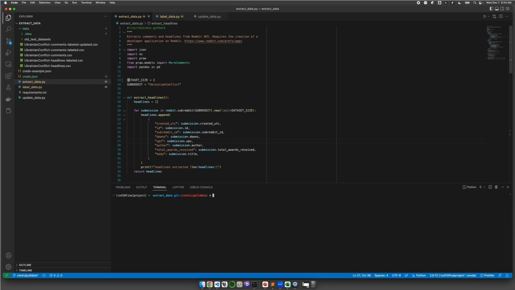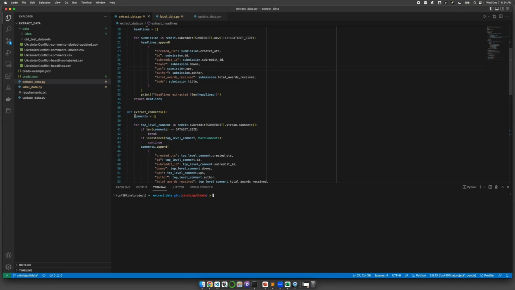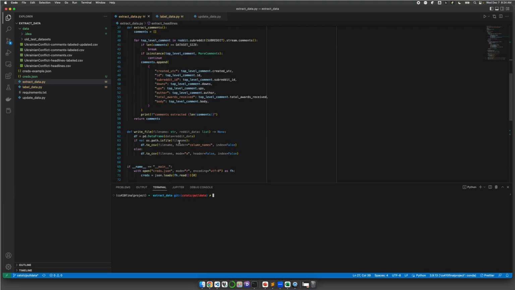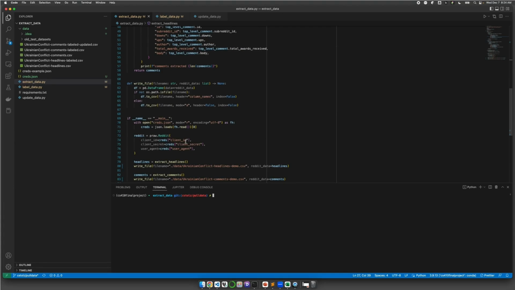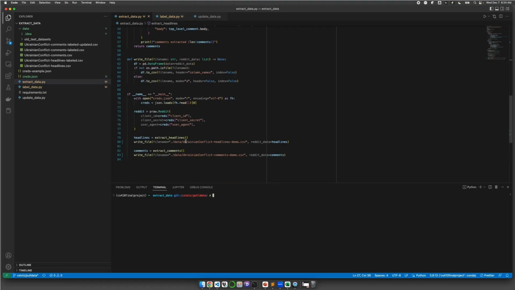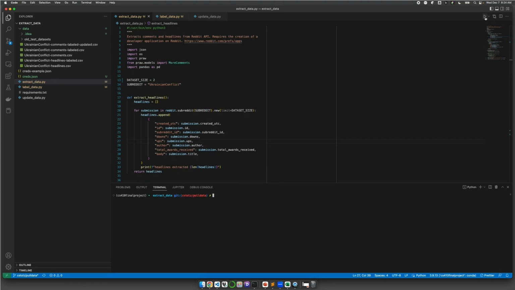And you can see here, I'm just doing a data set size of 2 with a subreddit of Ukraine conflict using the PRAW library and extracting headlines, extracting comments, and then writing a subset of the response back to CSV, which then can be fed into the next stage of the pipeline, which is label data. So I'll go ahead and do that now. I'll run the script.